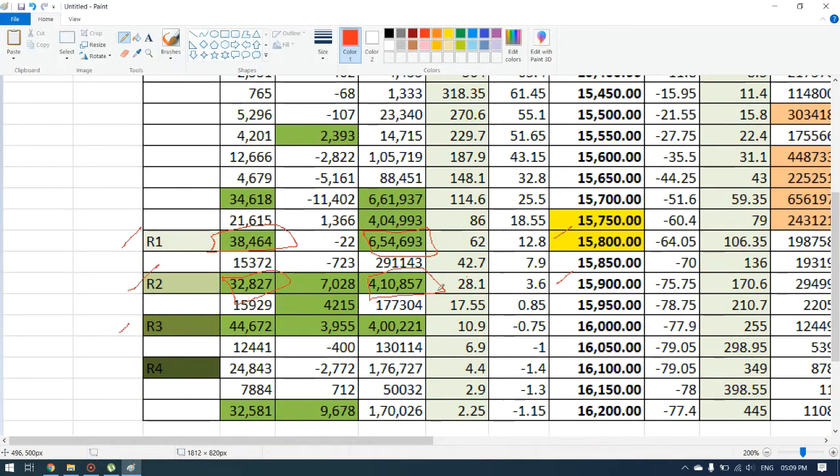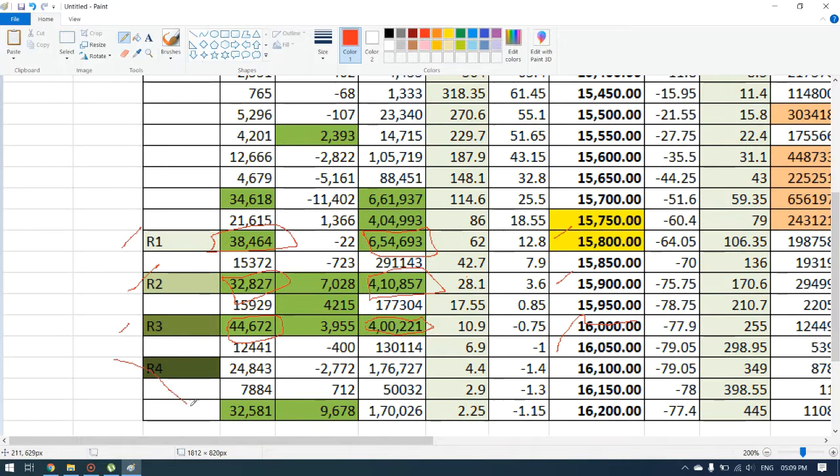The third resistance is at 16,000. Here also you can see the volume is 4,221, so the volume is more, and the open interest is 44,672.